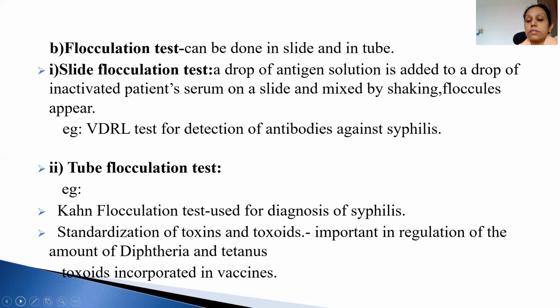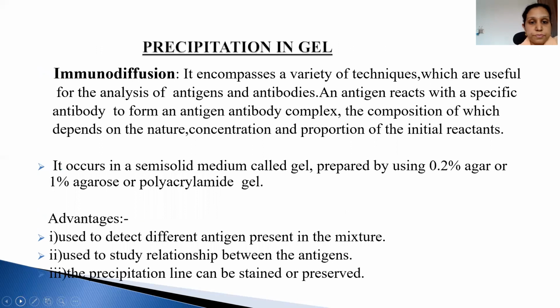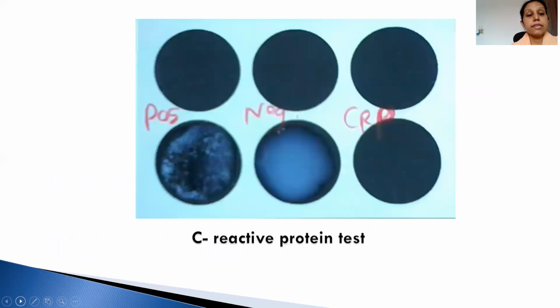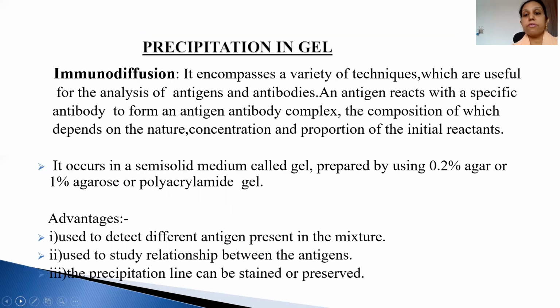And this test is used for standardization of toxins and toxoids in diphtheria, and also for standardization of toxoid incorporated in vaccines. Now, that was precipitation in solution. Solution had two examples: one was the ring test and the second was the flocculation test. And that was again of two types, slide and tube.